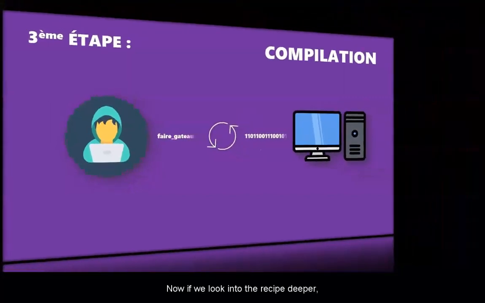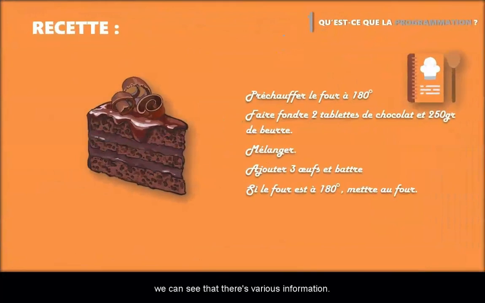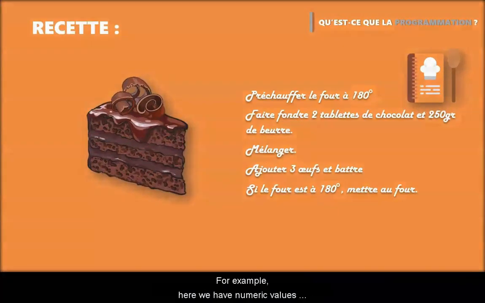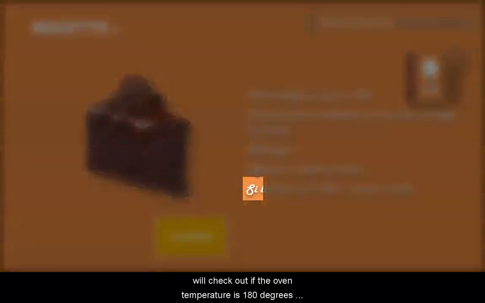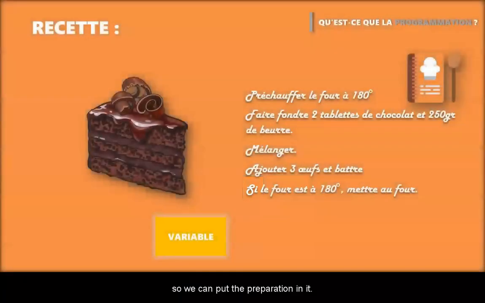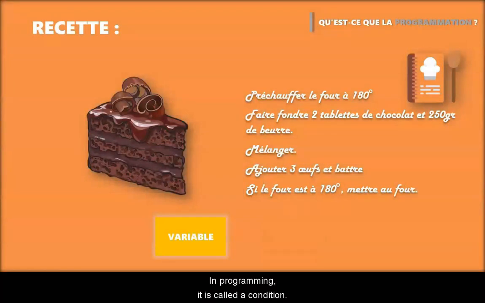Now, if we look into the recipe deeper, we can see that there is various information. For example, here we have numeric values called variables in programming. Here, we check if the oven temperature is 180 degrees, so we can put the preparation in it. In programming, it is called a condition.